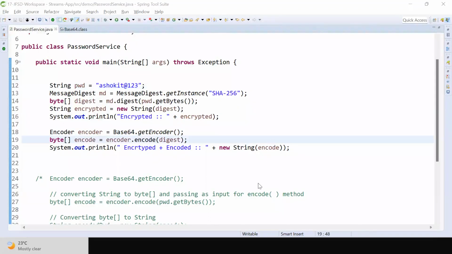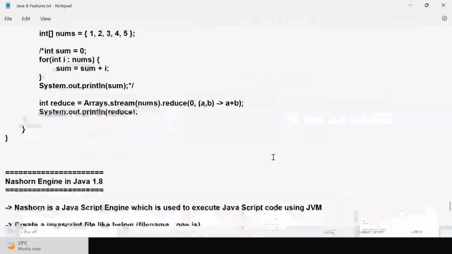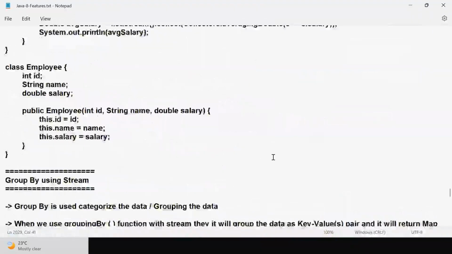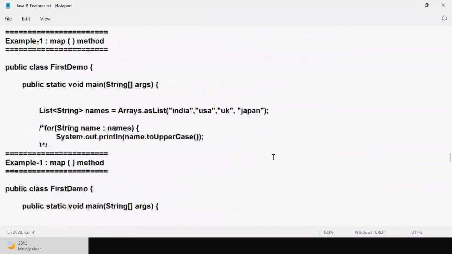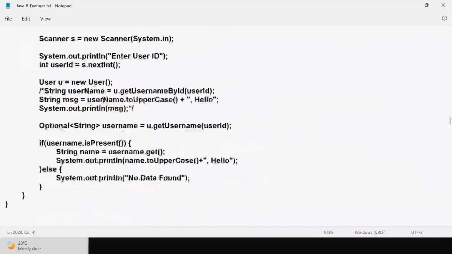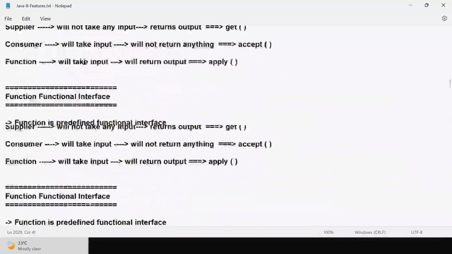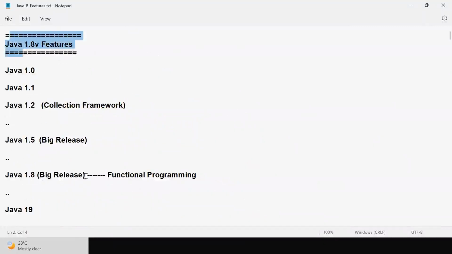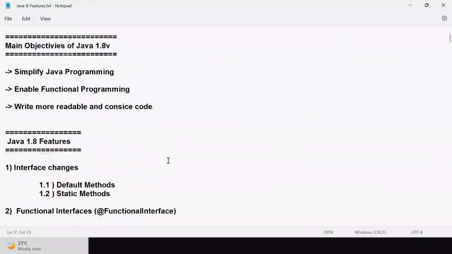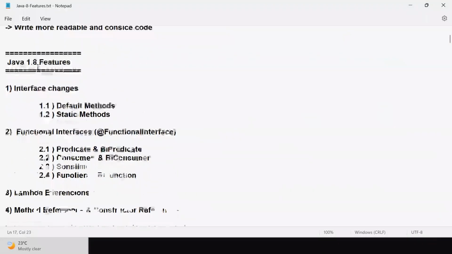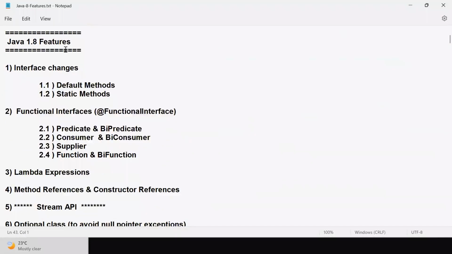Fine guys, so with this we completed our Java 8 topics. Whatever the new changes that are implemented in Java 8, we completed those topics, and I have given Stream API interview questions also, and the complete material is also available for Java 8. So what are the new changes that we thought of discussing in Java 1.8? I have completed those topics.